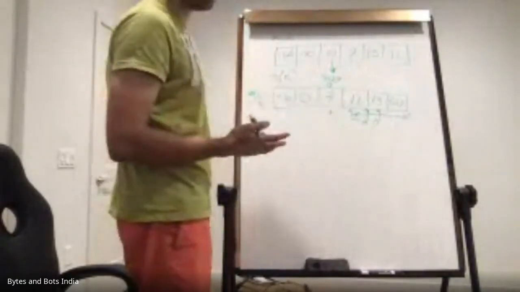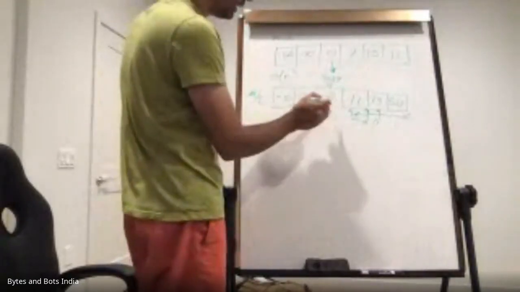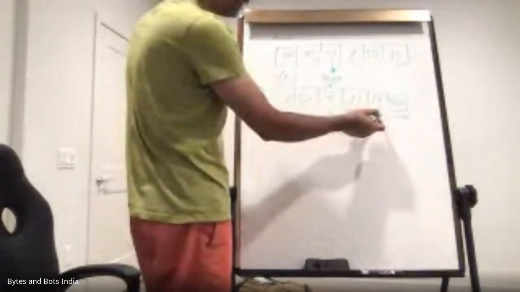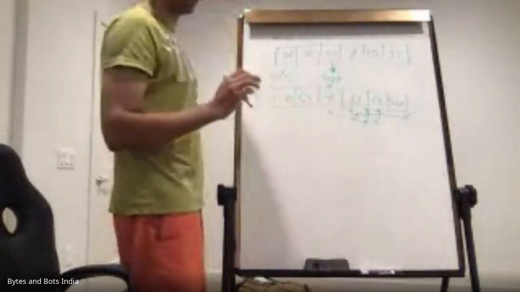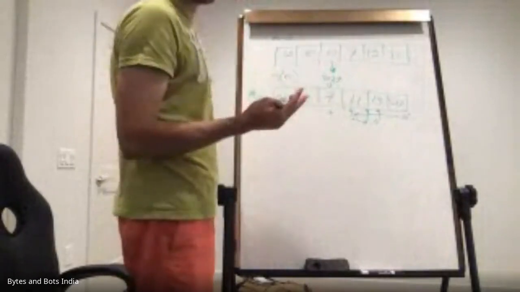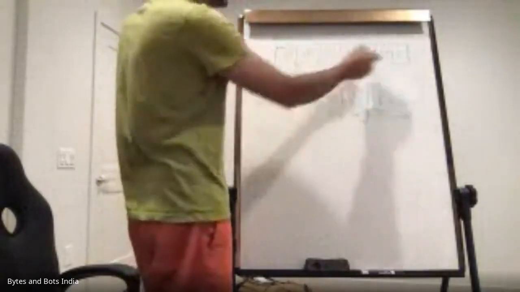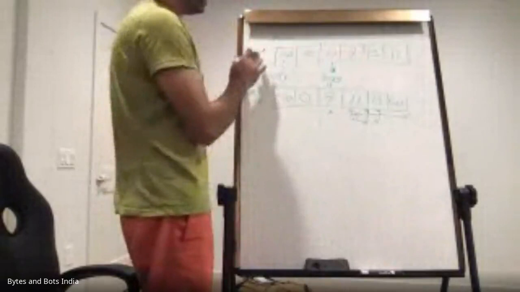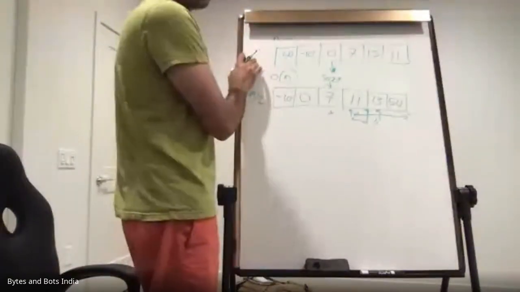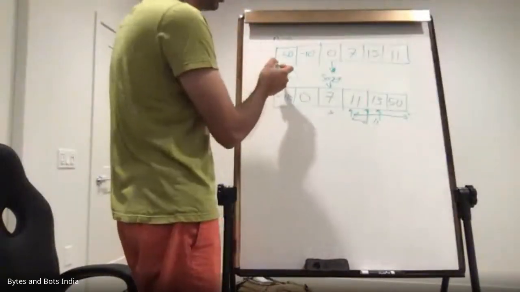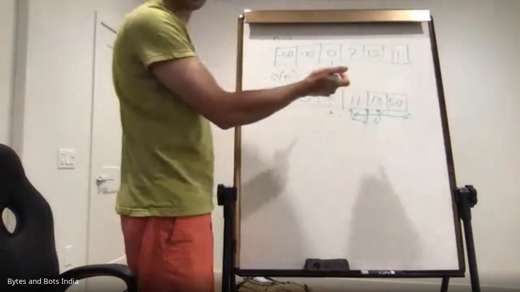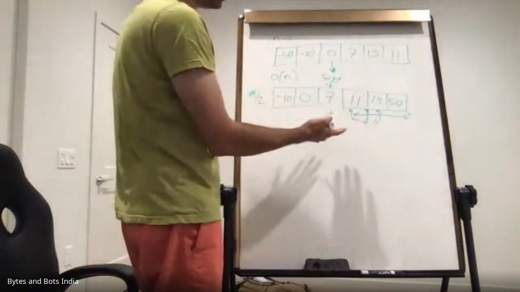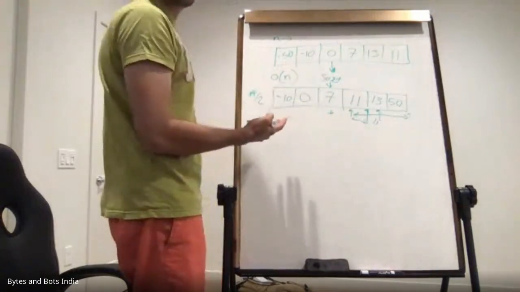How many comparisons did we do? We checked with 7, which is one comparison. We checked with 13, which is the second comparison. And we checked with 11 and found the result in 3 comparisons. That's it. Versus if we had to search for 11 linearly in the original array, it would have been 1, 2, 3, 4, 5, 6 comparisons. So we found the result in half the comparisons.